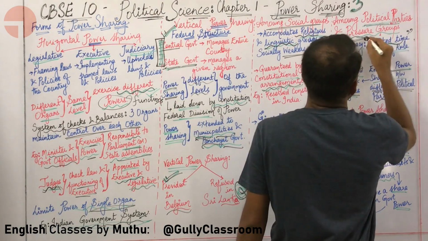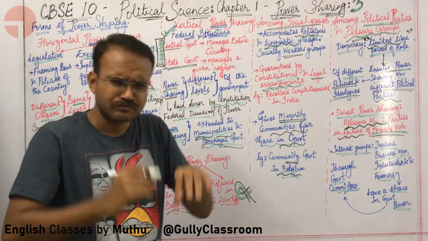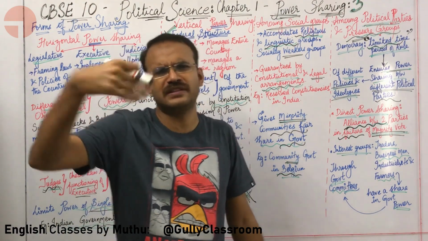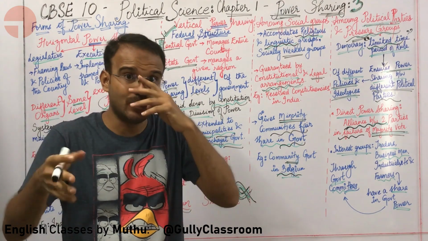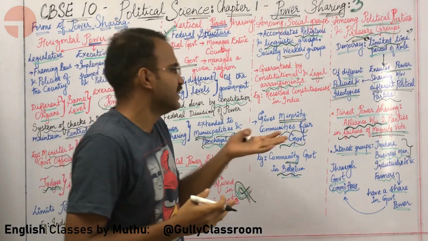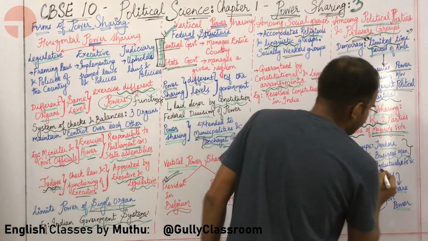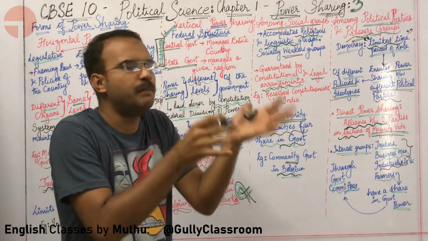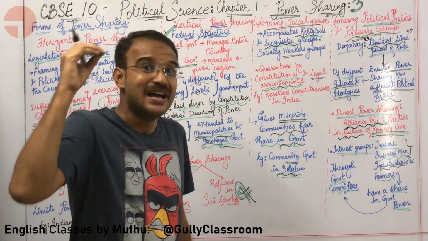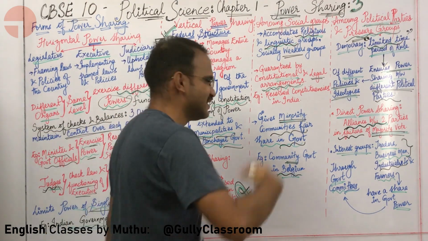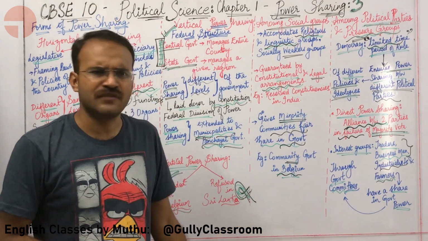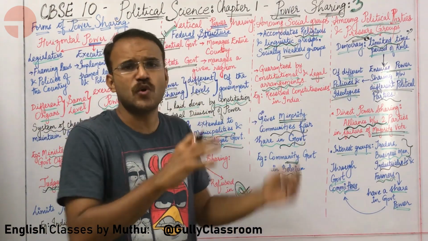What about pressure groups? So what are pressure groups? There are different groups in our country, usually people associated with a particular job, with a particular trade. Example, traders and businessmen. What will be their interest? They want to build business. There will be a lot of industrialists who will want to build better industries, build better infrastructure, get good raw materials, sell products in an efficient way, improve the logistics and so on. And there will also be farmers who will want better irrigation facilities, better seeds, better export of their products and so on.